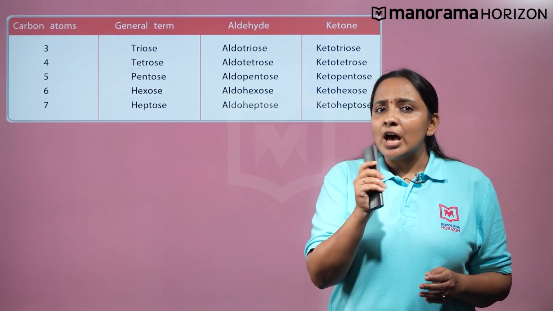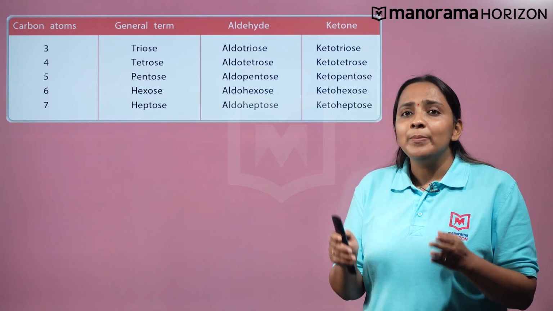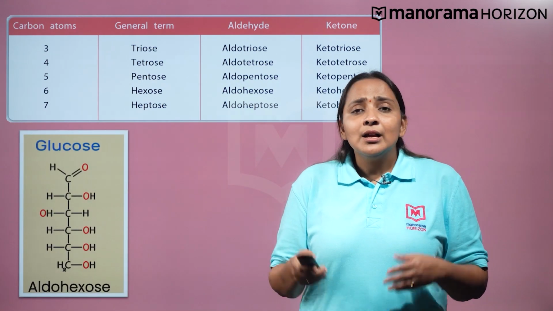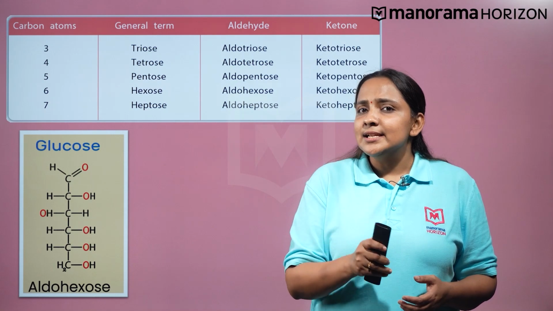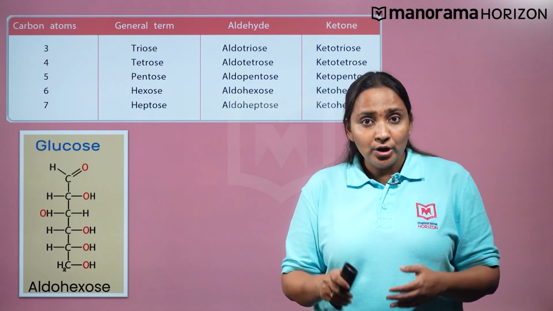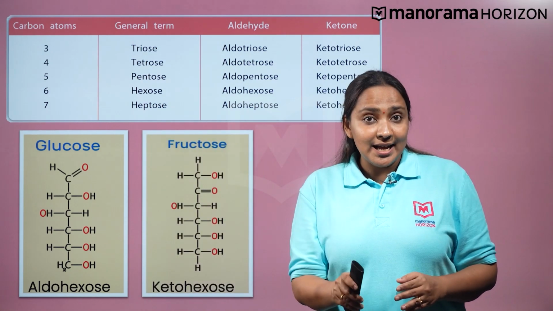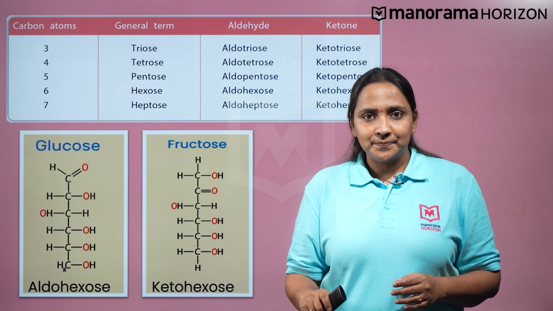The number of carbon atoms constituting the monosaccharide may also be introduced in the name of carbohydrates. For example, glucose is called hexose because it contains 6 carbon atoms. Therefore, glucose can be termed aldohexose. In the same sense, we may call fructose ketohexose.